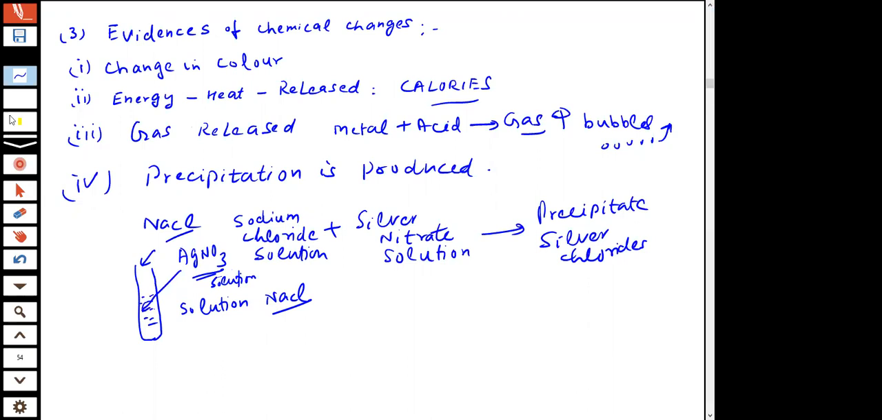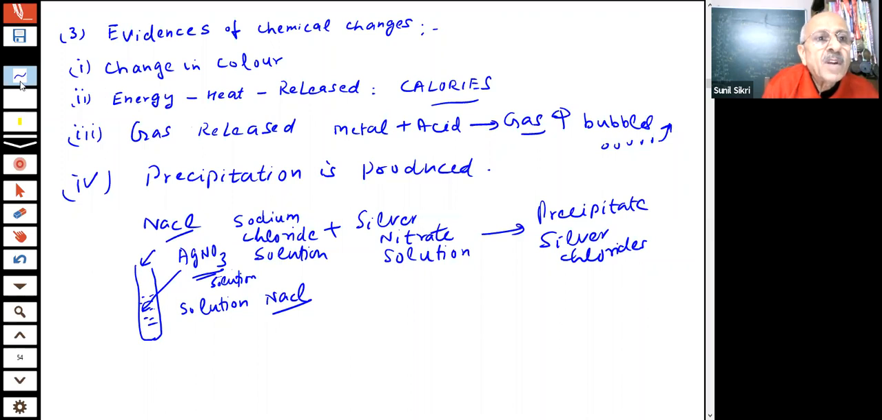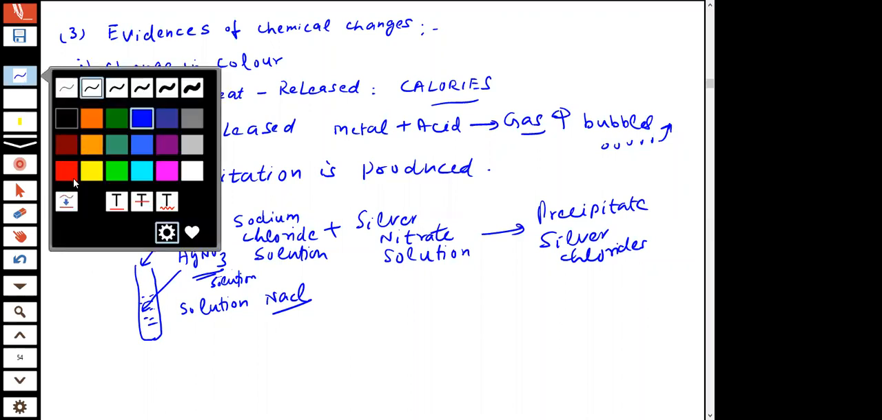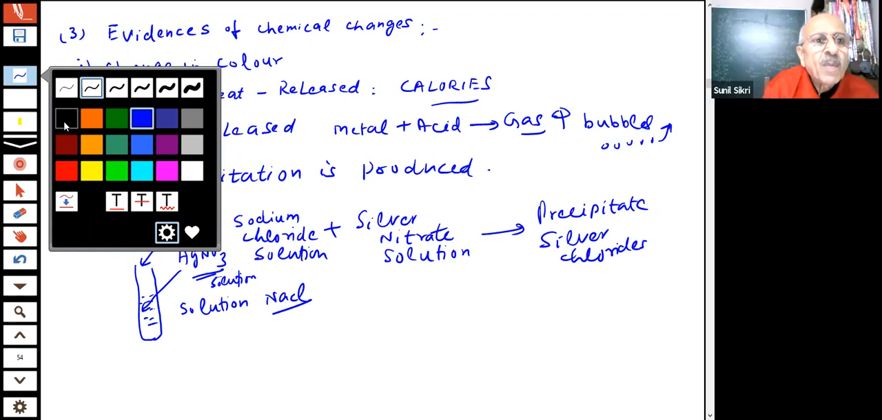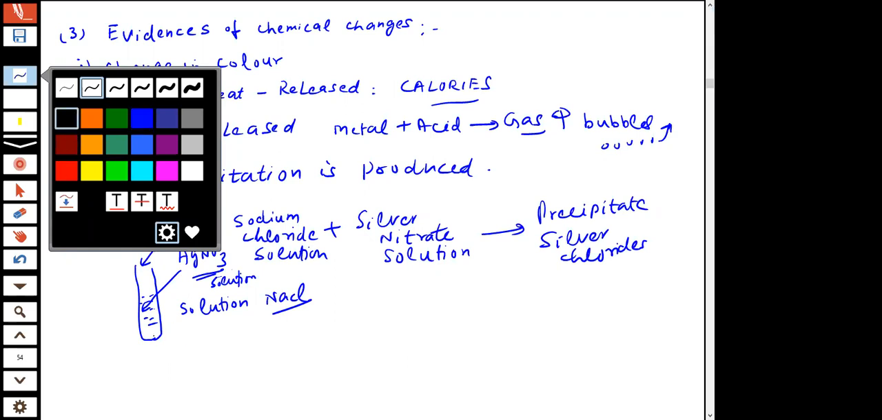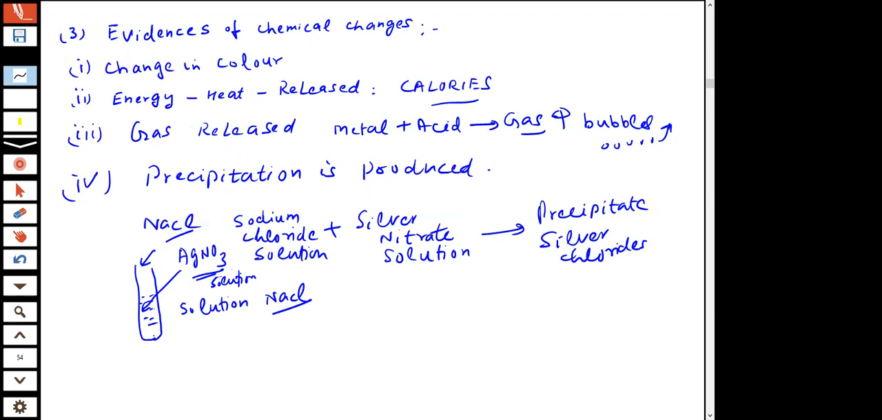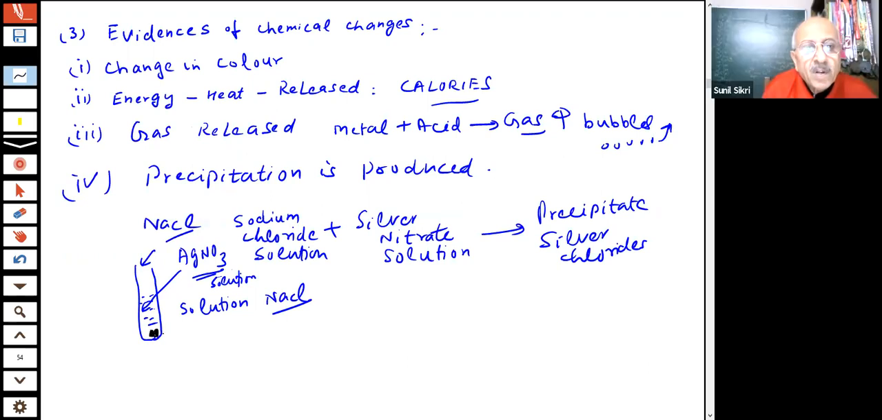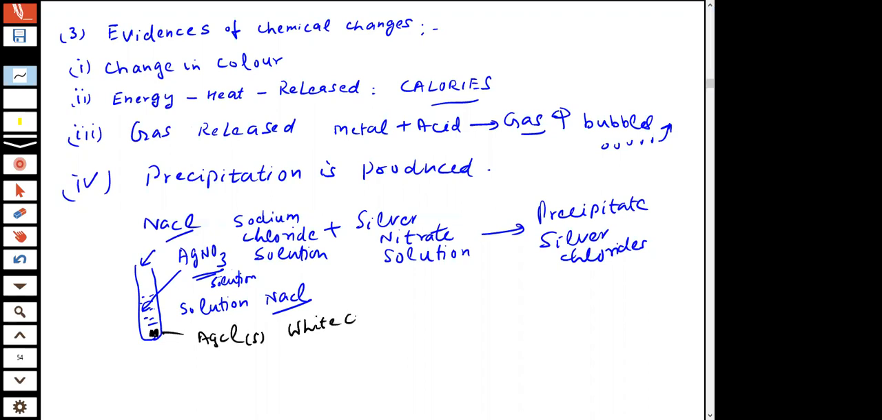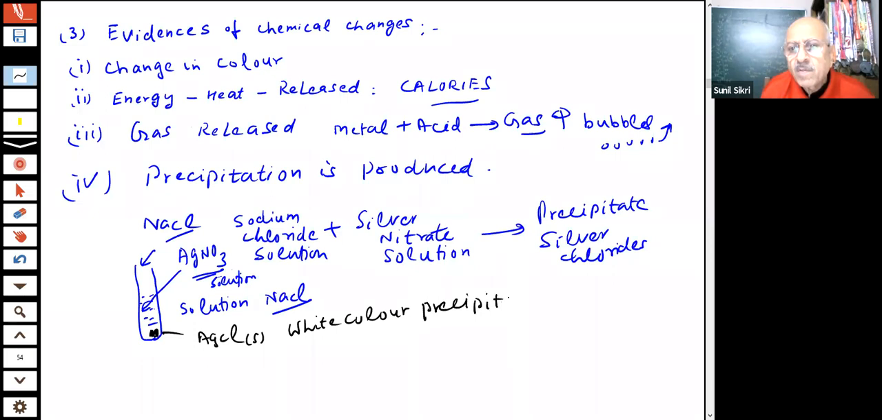What happened, student? And what was the result? I could see some precipitate, some solid precipitate, AgCl, white color precipitate. Some solid separates out, white in color.